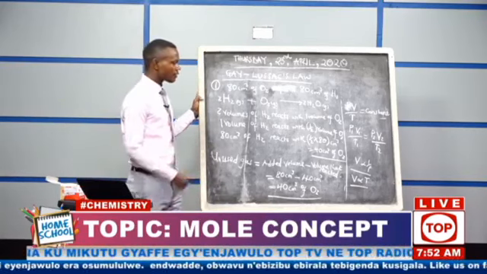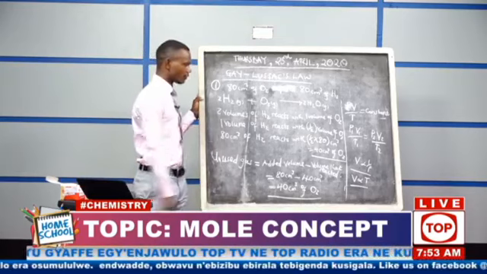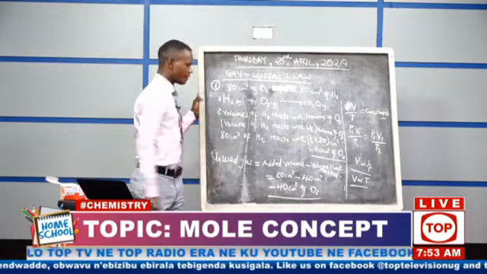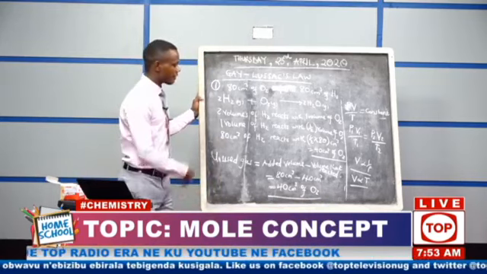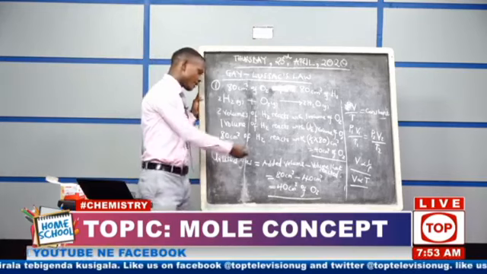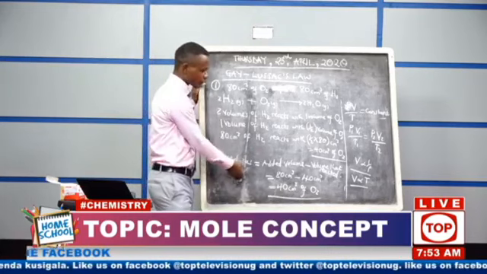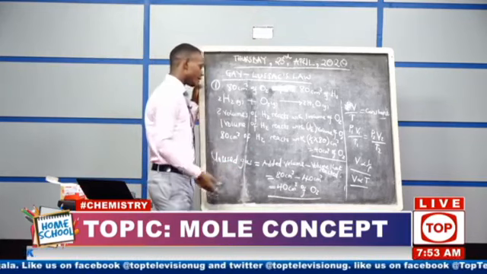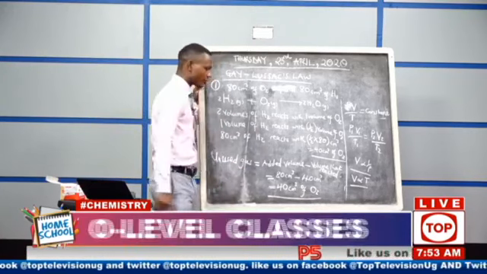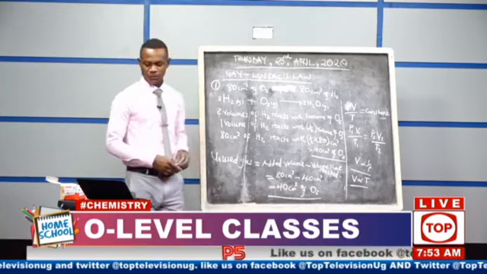It is not 1 to 1, it is 2 to 1. Then you can find where the excess or the unused came from and calculate it. If we added 80 and only 40 was able to react, that means 40 cubic centimeter of oxygen remained unreacted.